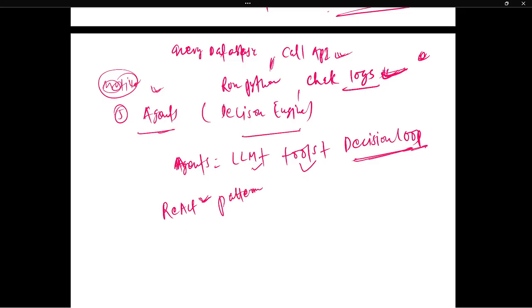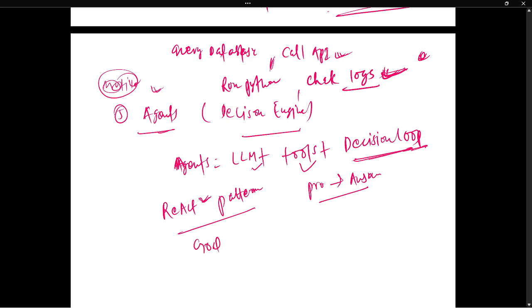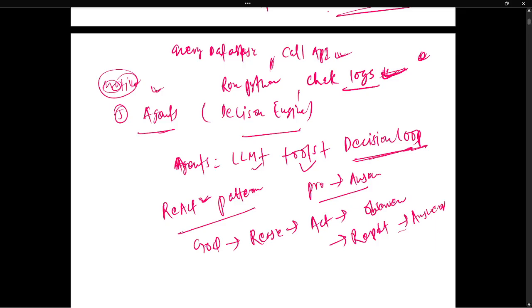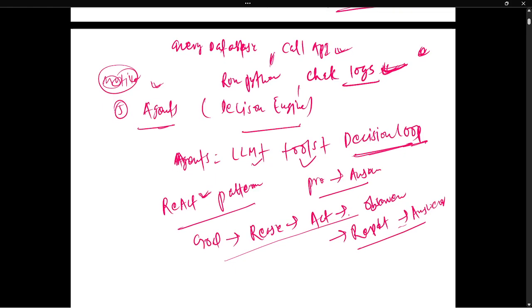Instead of just taking a prompt and giving an answer like a normal LLM, it sets the goal first, then it reasons, then it acts, then it observes, then it repeats and gives the answer. These are the steps the agent follows, and this makes it more agentic.